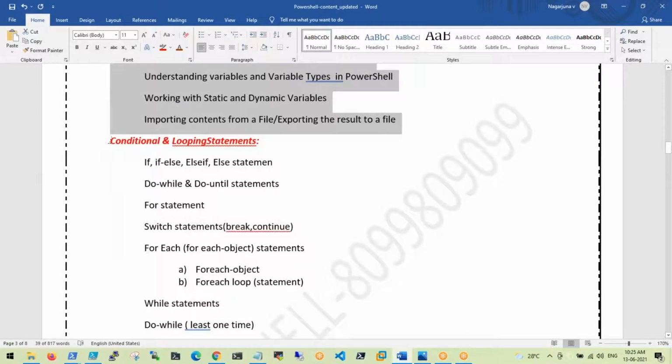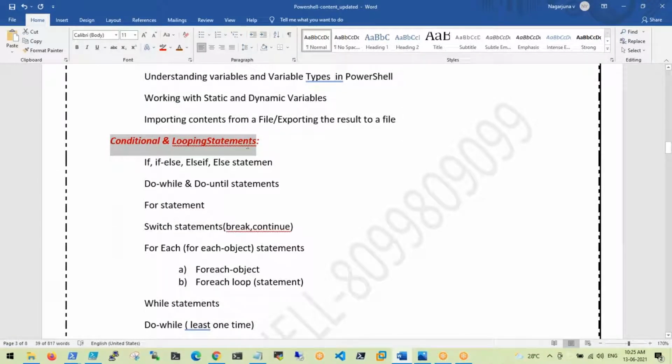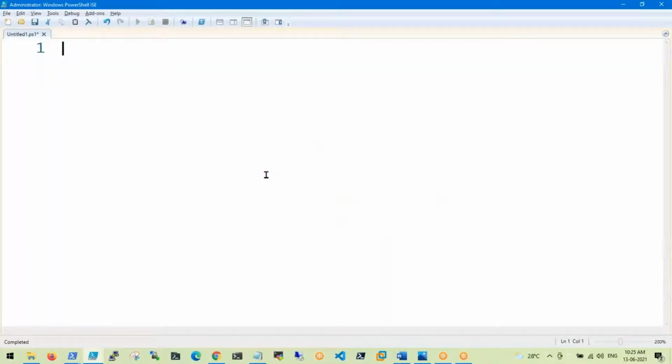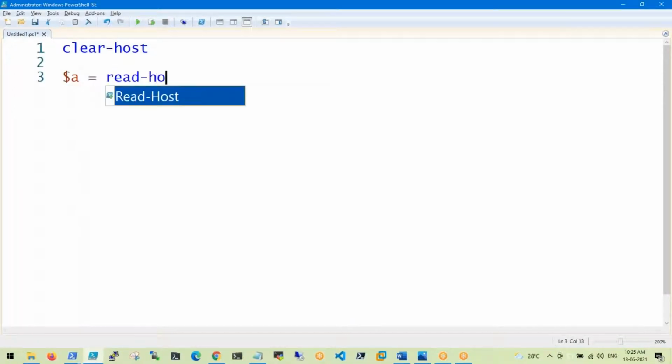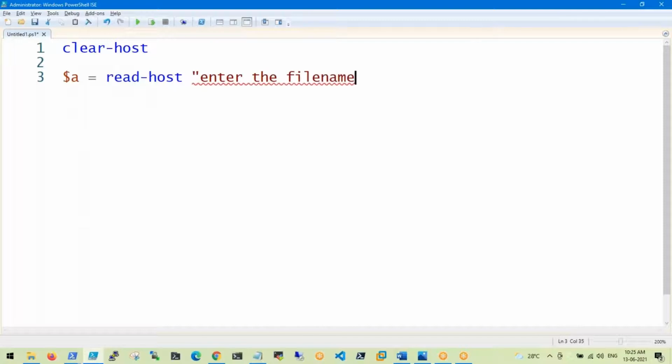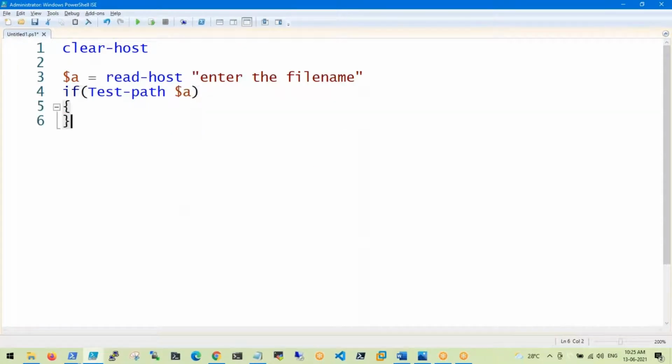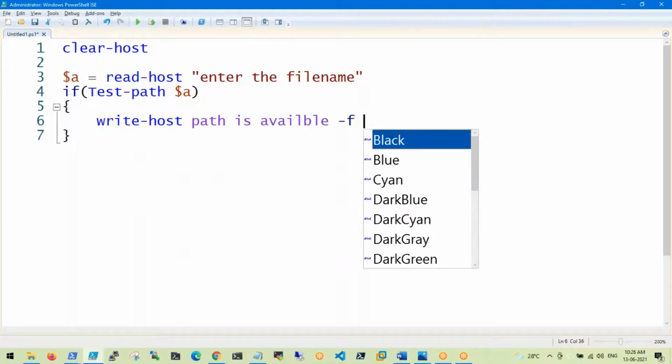And next, most important in PowerShell, these two are important: conditional statements. How to check a condition? For example, guys, I will write a small script. I'm taking input from the user, like $a equals Read-Host, this is the variable concept, 'Enter the file name'. How to check whether the file is available or not? We will check the condition by using the if condition. So Write-Host 'path is available'. I will write a small statement here.